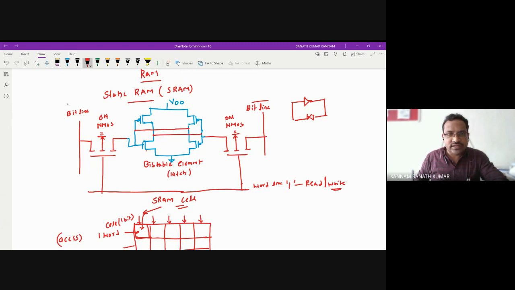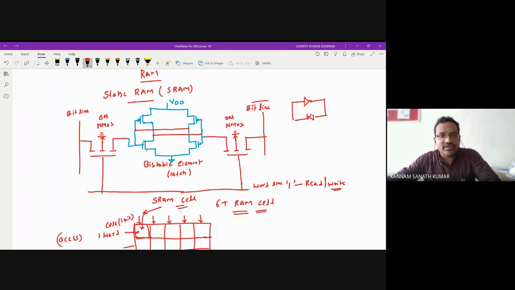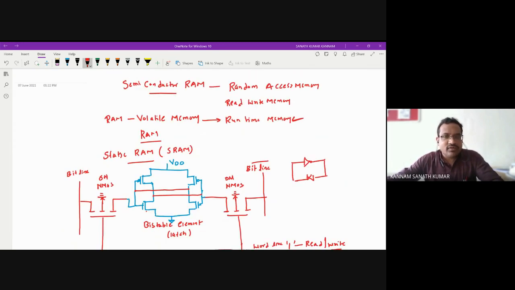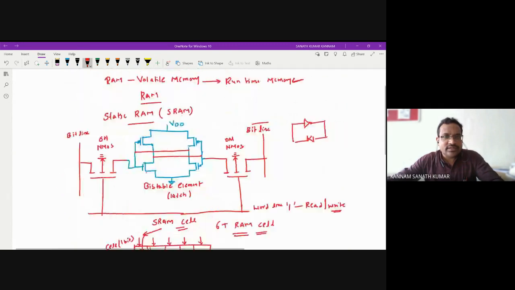Whatever the inputs are, they are connected to this NMOS. Like this, we can arrange this static RAM with the CMOS. Total, how many transistors are there? You have 1, 2, 3, 4, 5, 6 transistors. So we can call this a 6T RAM cell. 6T means it consists of a total of 6 transistors. So this is about the SRAM, static RAM. Static RAM consists of a total of 6 transistors.